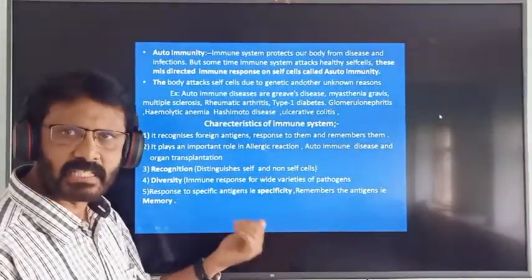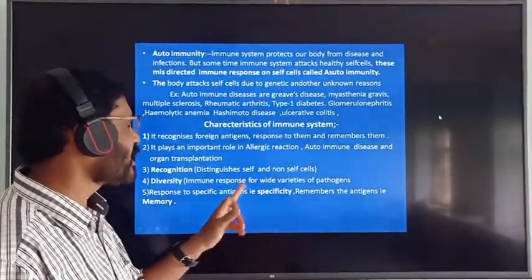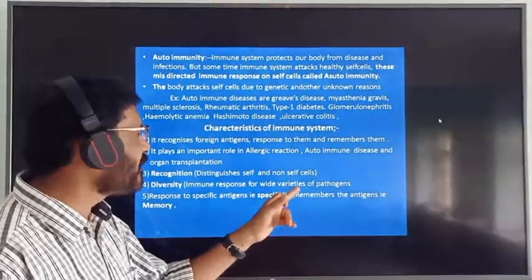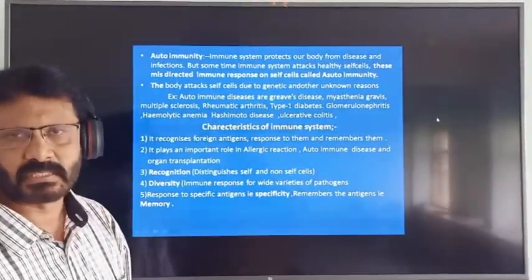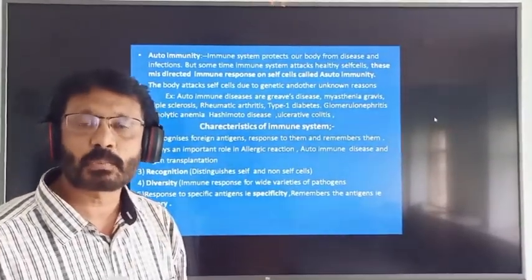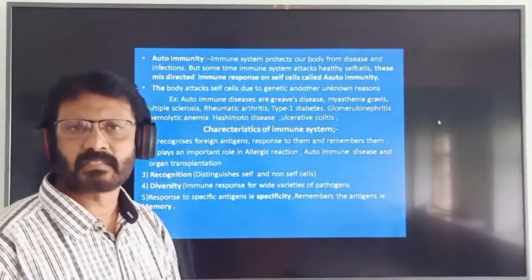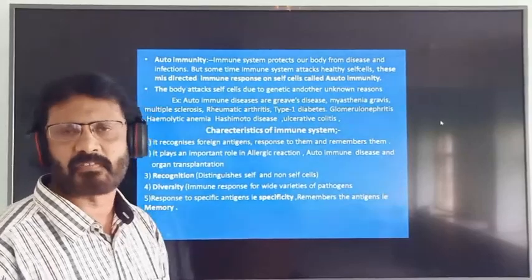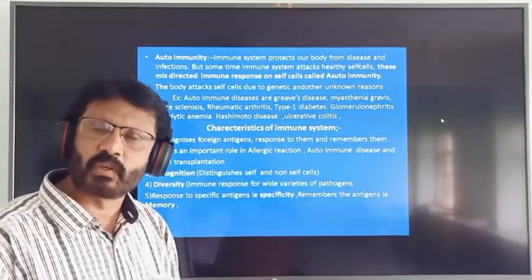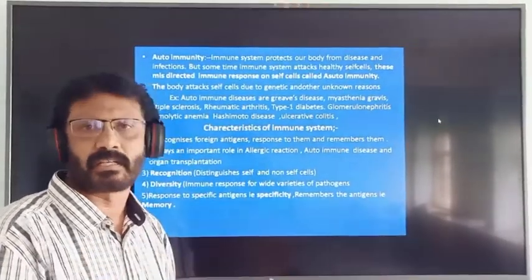Next one is diversity: immune response to a wide variety of pathogens. That is non-specific immunity. It has a general effect, a wide range of effect, and is effective against all pathogens.